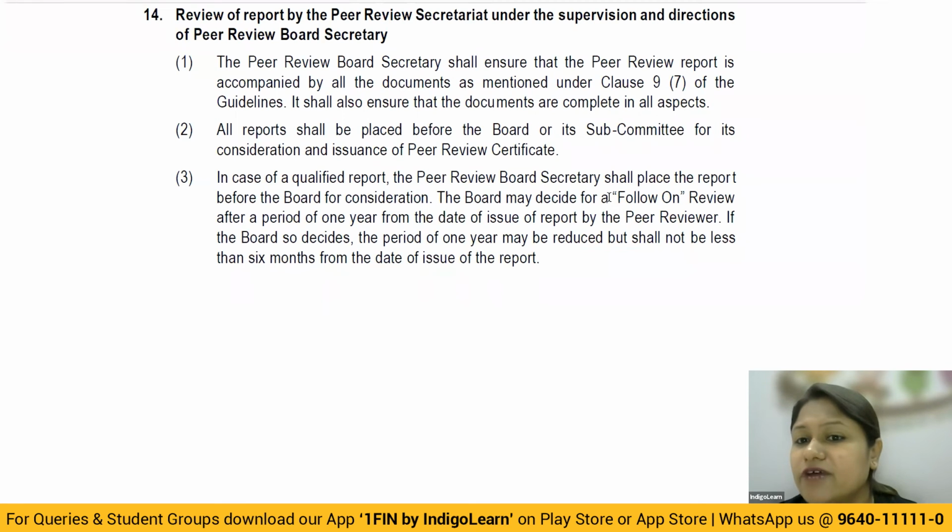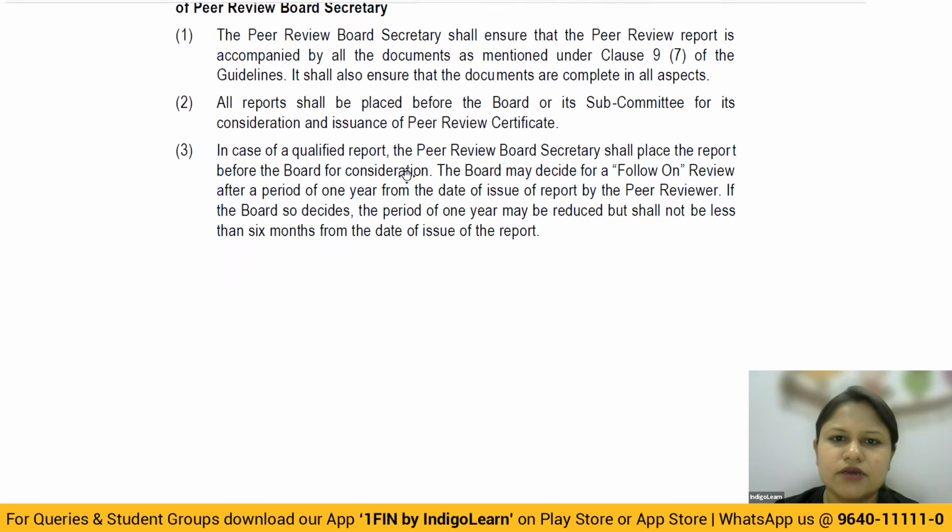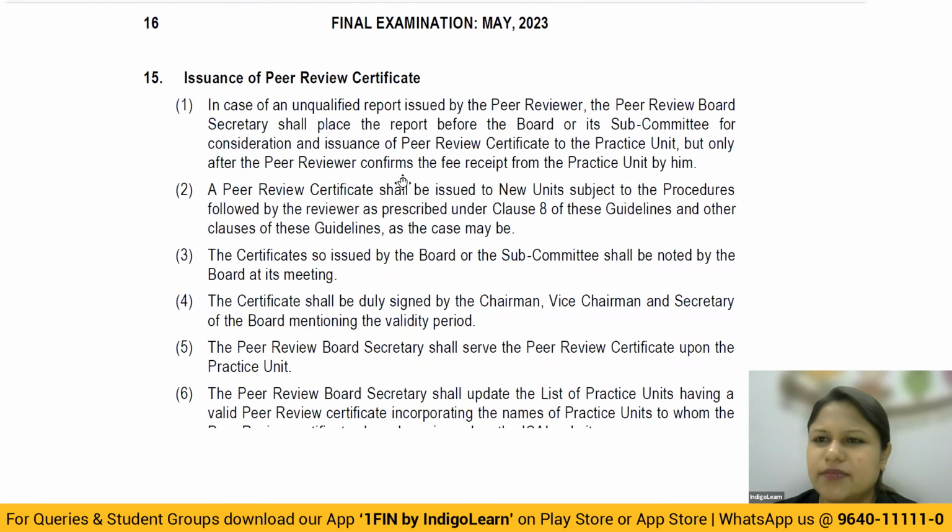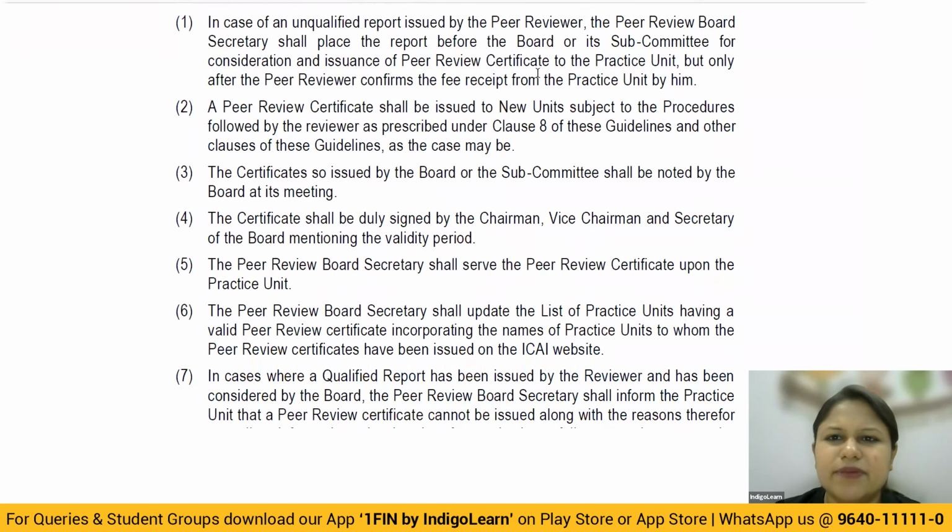The board may decide for a follow-on peer review after a period of 1 year from the date of issue. But suppose the board is satisfied and the practice unit is able to convince the board, they'll be able to conduct the peer review again in less than a 1 year period, which may be reduced to not less than 6 months from the date of issue of the report. Okay, as in the case of qualified where you don't get the peer review certificate. Now remaining all is same.